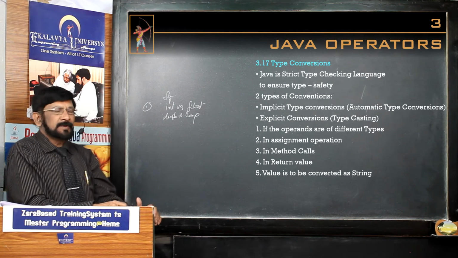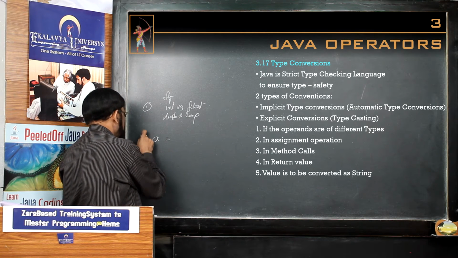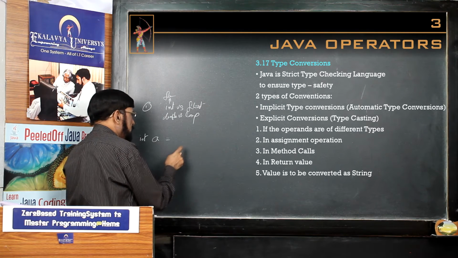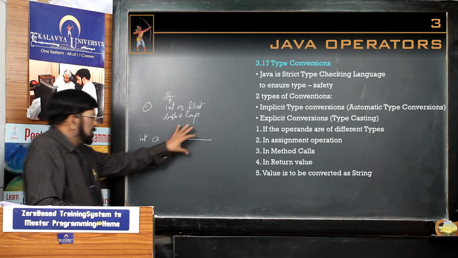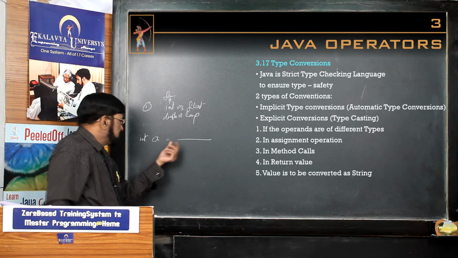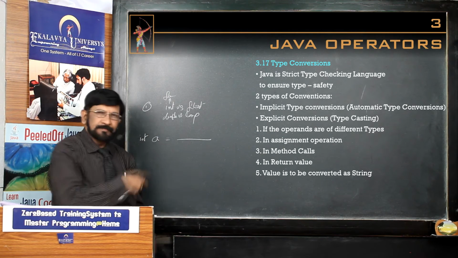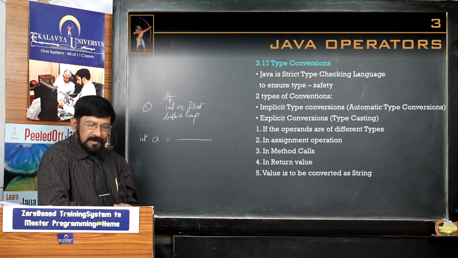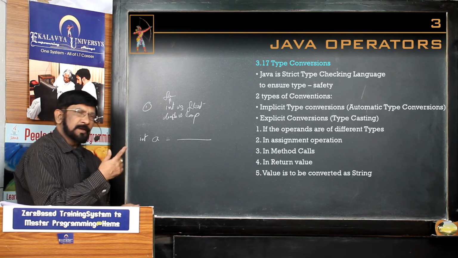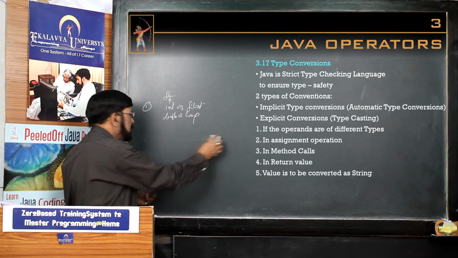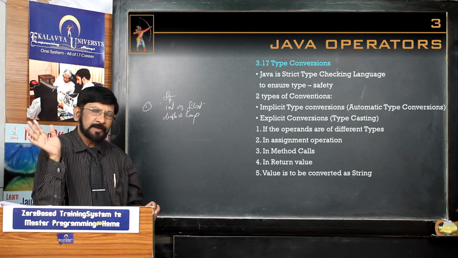The second one is assignment operation. In an assignment operation, on one side we write a variable like int. Then what happens? On this side, any expression you write is evaluated first, and it is assigned to this. In such a case, if it is a bigger type, then it is automatically assigned. So in case of assignment, either automatic type conversion or explicit type conversion is required.